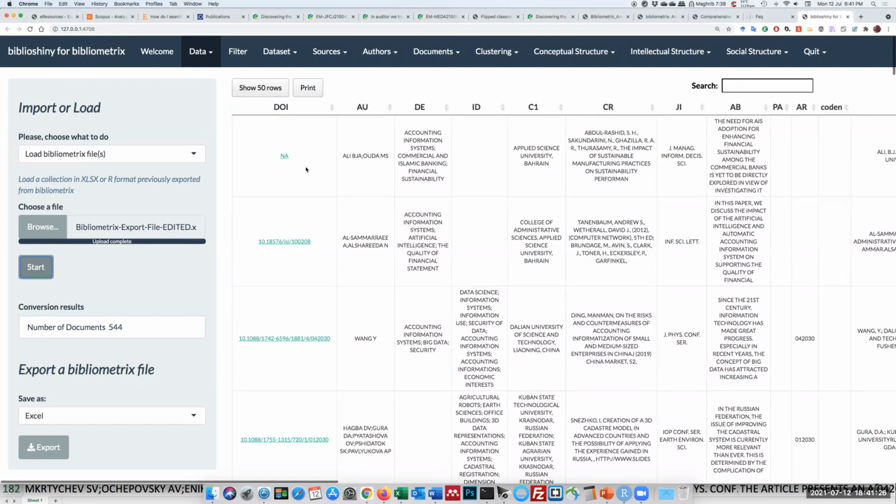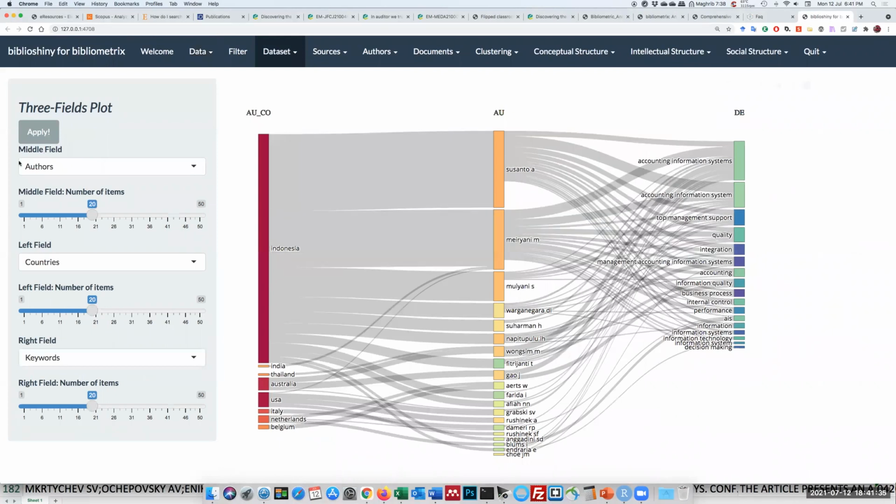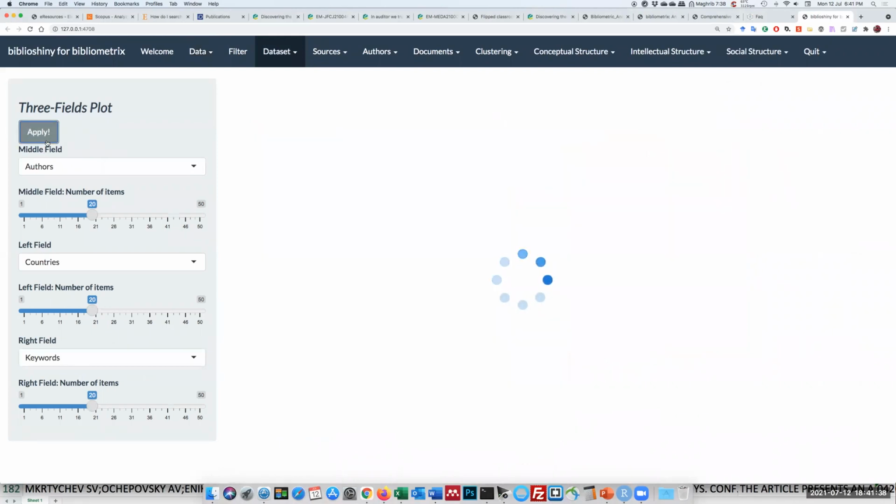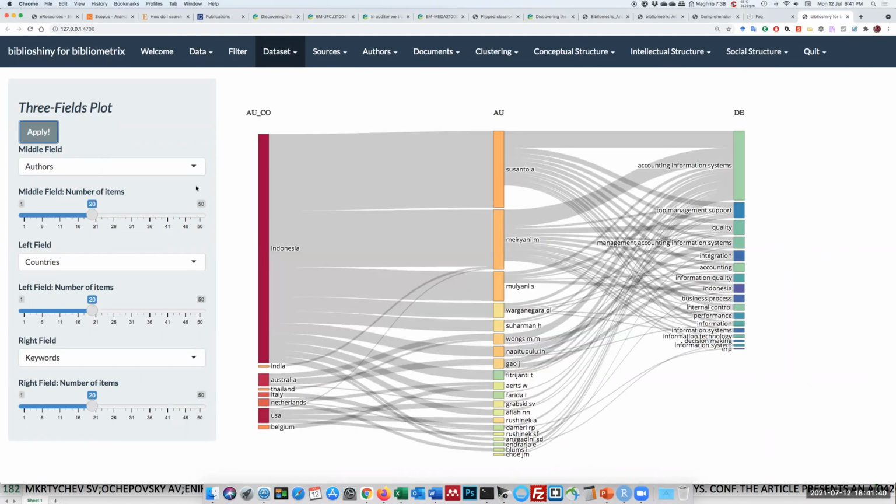Assuming that the AIS has been changed, you go to three field plots and apply. You'll notice that accounting information systems now appears in a single form. So can we say that the data has been cleaned? No, it's not. Why? You will notice here again, information systems and information system also need to be harmonized.